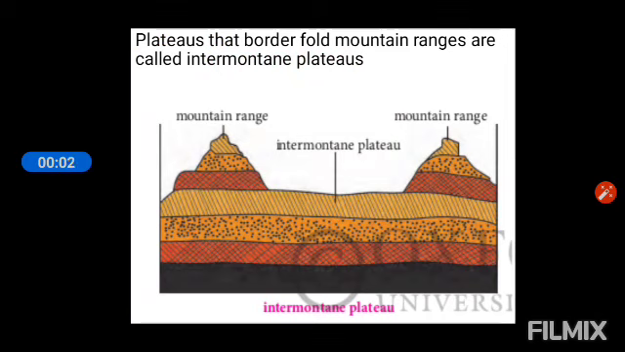So the very first is intermountain plateaus. Plateaus that border cold mountain ranges are called intermountain plateaus. As you can see in the picture, this intermountain plateau, both of its sides is surrounded by the mountain range. You will see the mountain ranges on both sides, right? These mountain ranges are fold mountains, and in between you will see the intermountain plateau.